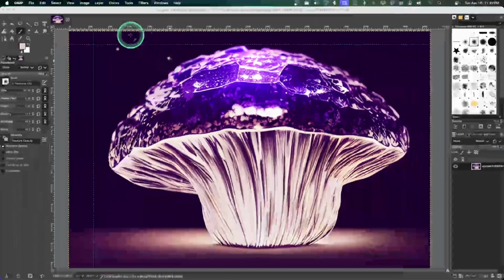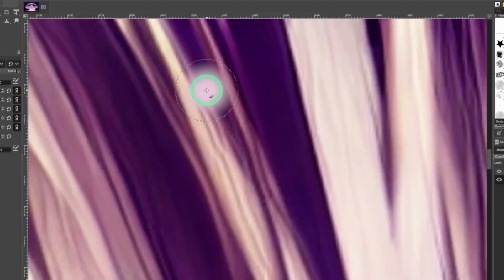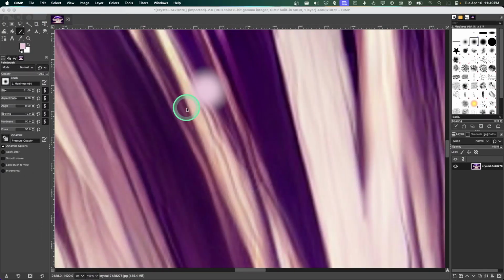All right, and then here you also have other settings: fill window, zoom to selection. You also have here the option to zoom with that amount or fit to image.